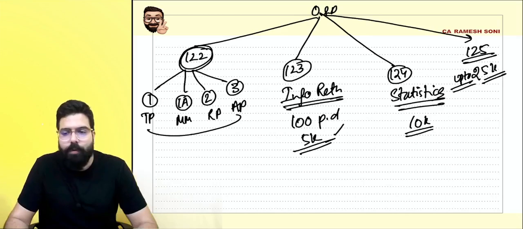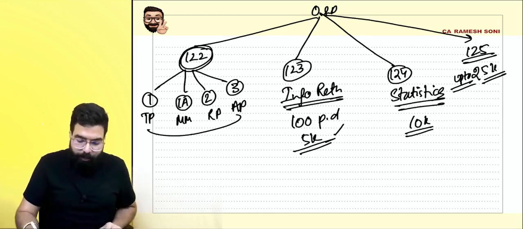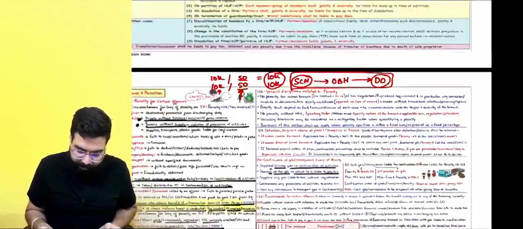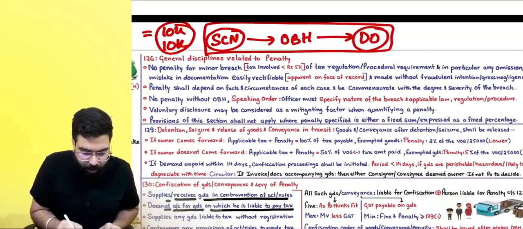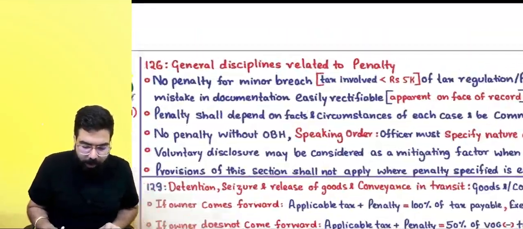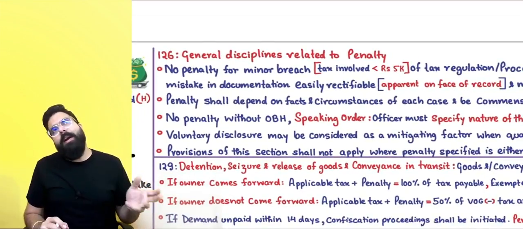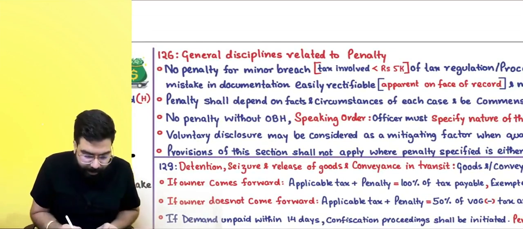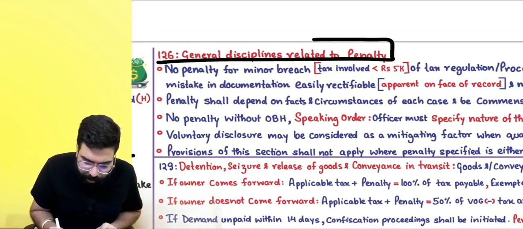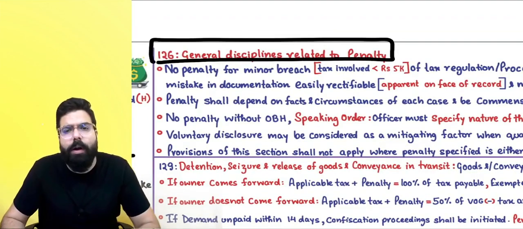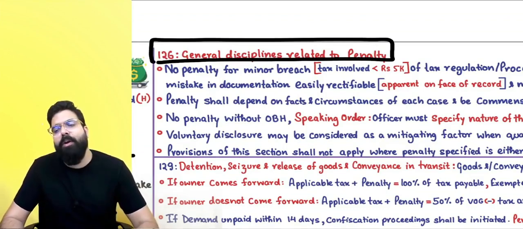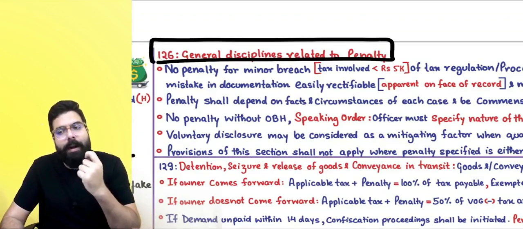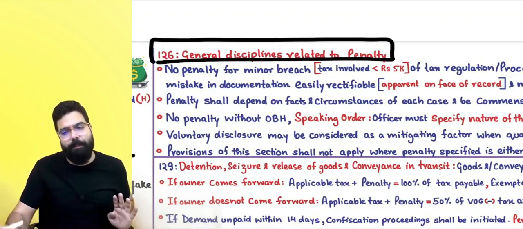Next, the section which we are going to do now is section number 126. Sir, what is section number 126 talking about? Do you remember, in demand we learned about general provisions. In the same way, section number 126 talks about general discipline relating to penalty. It means whenever an officer wants to levy a penalty, he should follow these general disciplines.